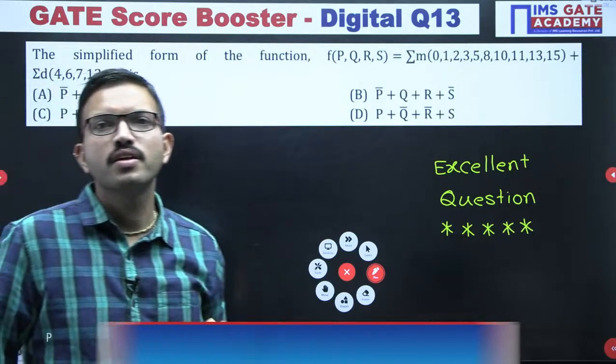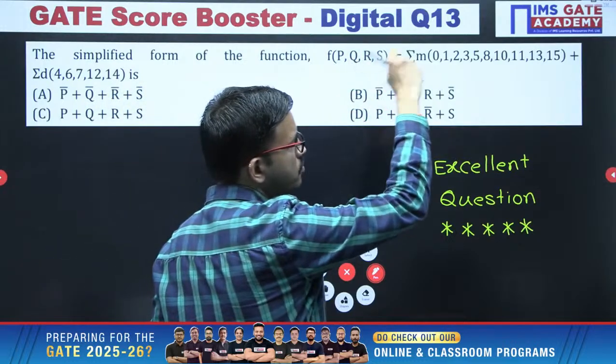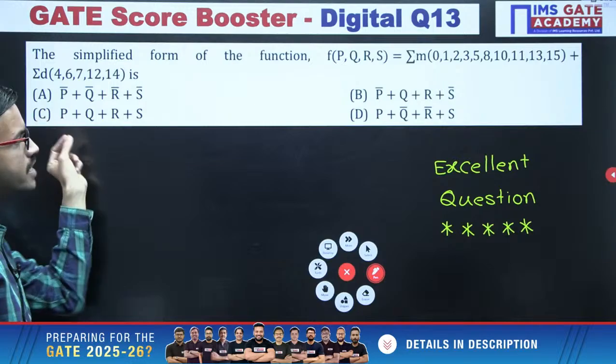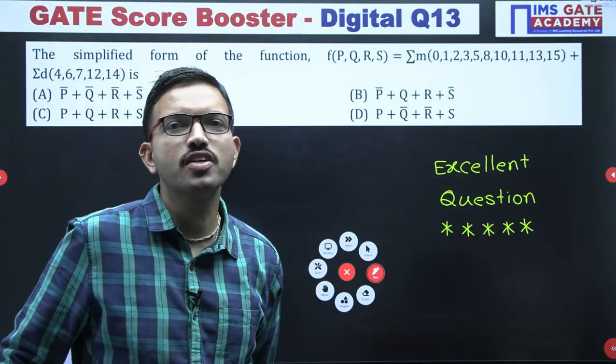Whenever you are having min terms, in respect to min term positions, you place output as 1. Whenever you are having don't cares, in respect to don't care positions, you represent the X symbol. All of you are getting the correct answer.